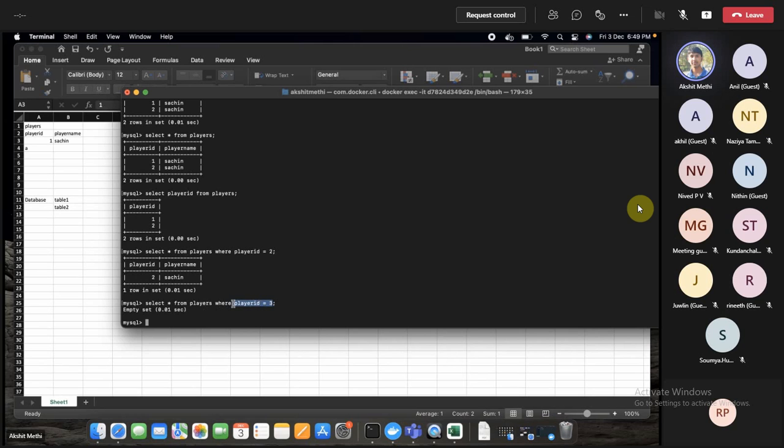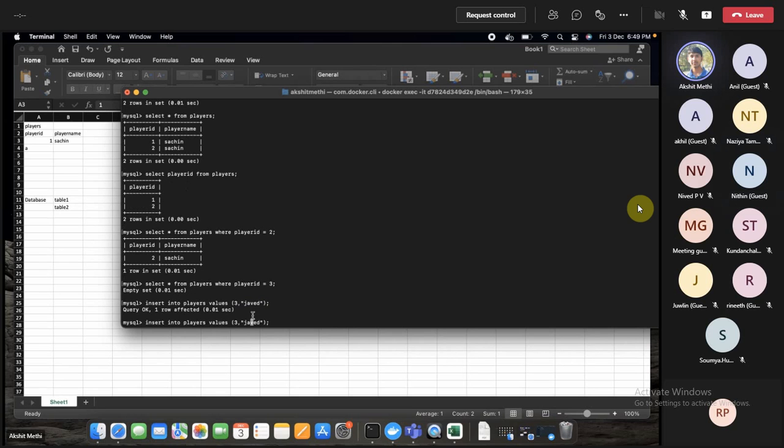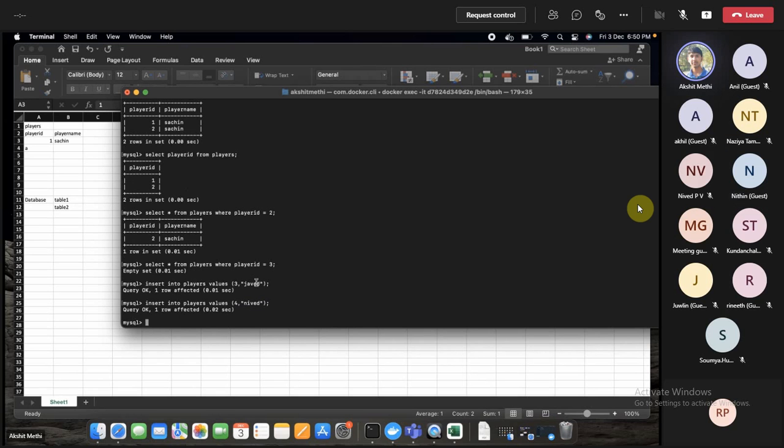So let's say I insert some more rows into it, 3 and Javed, and 4 and Nivid. Now we have 4 rows.